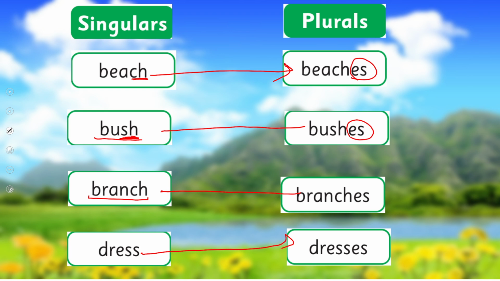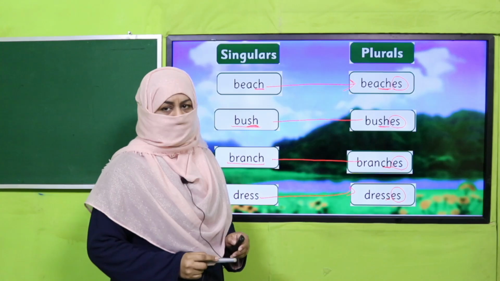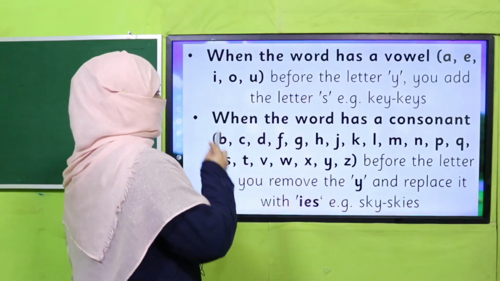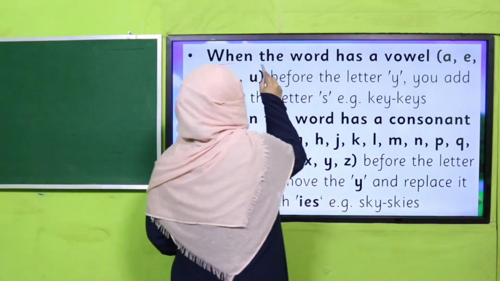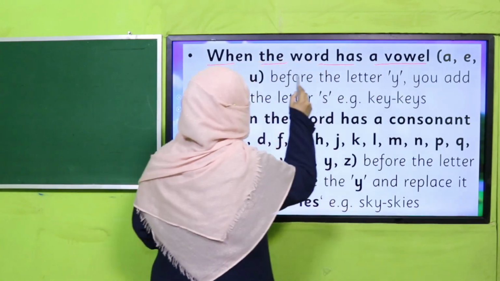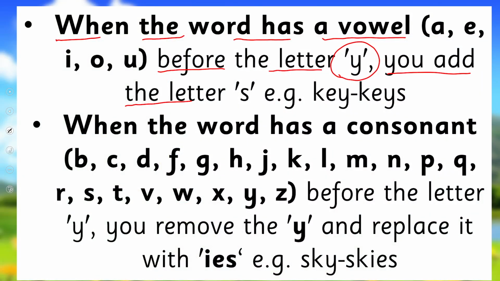Now my children, all of you know why we have added es, because we have considered the last sound of the word, and all of these nouns demand es to be converted into plural noun, right? Okay, so the next rule is, when the word has a vowel before the letter y, you add the letter s, for example, key and keys.